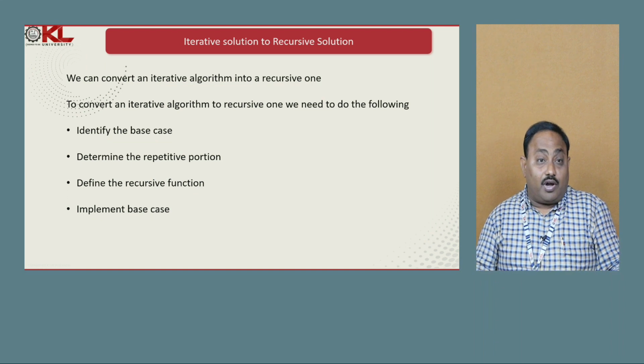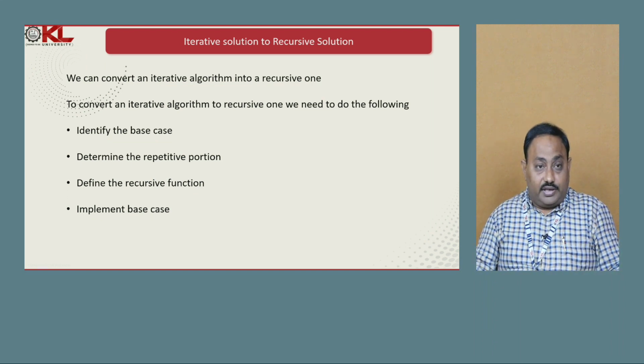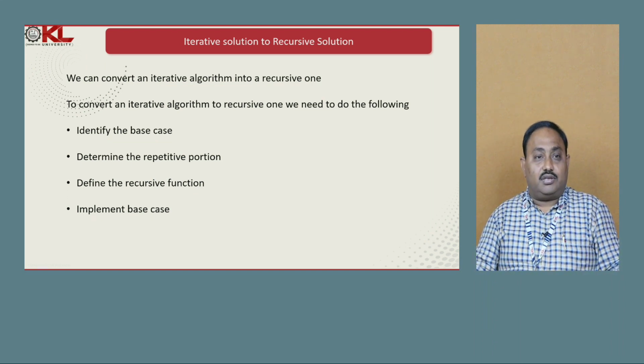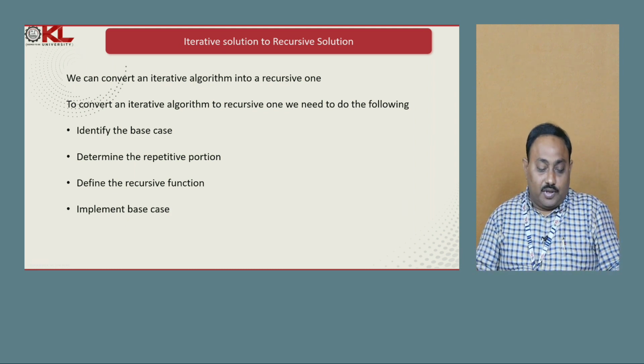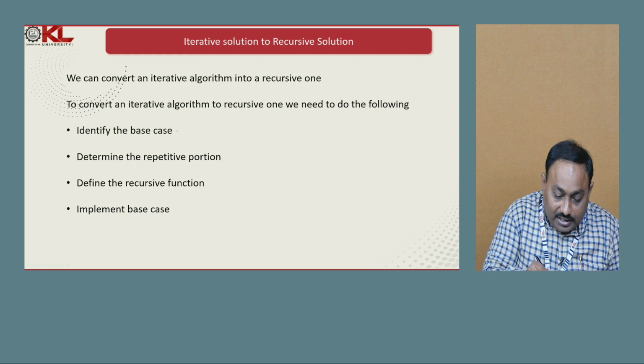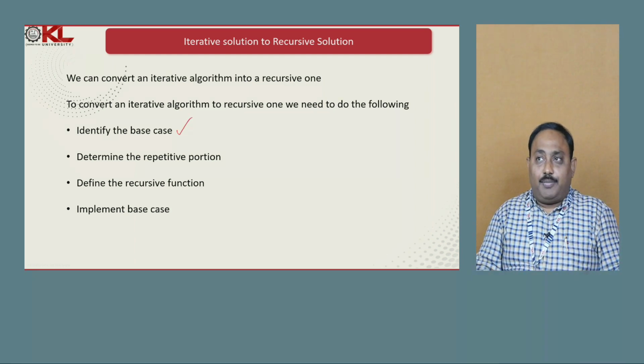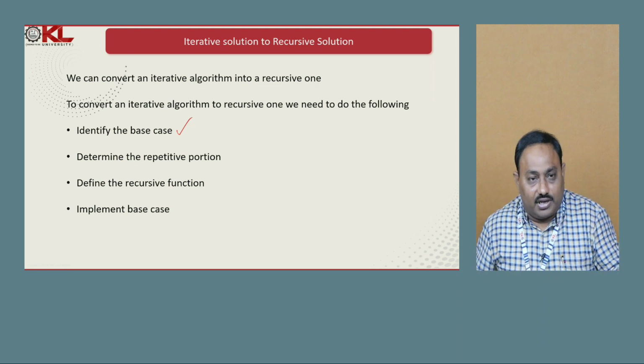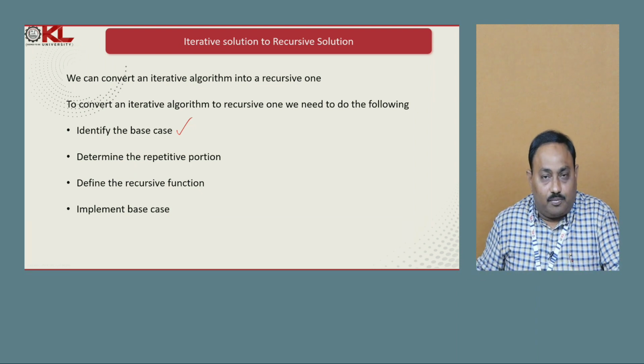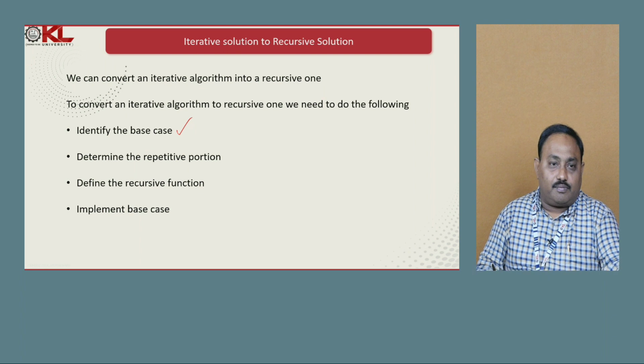Whenever we want to convert an iterative solution to a recursive solution, we follow 4 main steps. First thing is we have to identify the base condition. Just now we have seen how to write base conditions for the factorial problem as well as the sum of the digits problem.